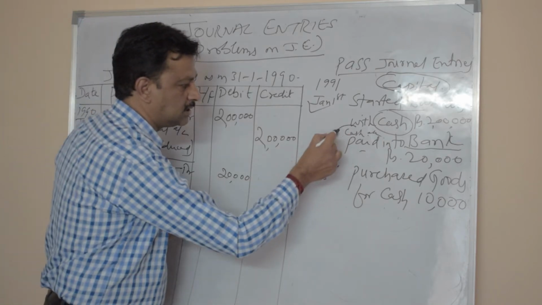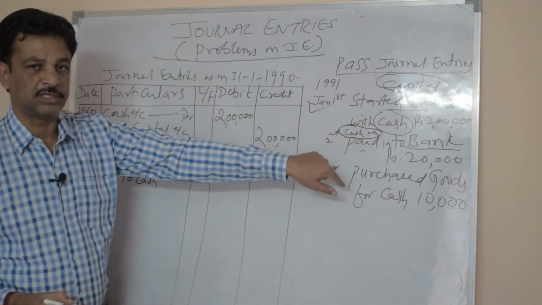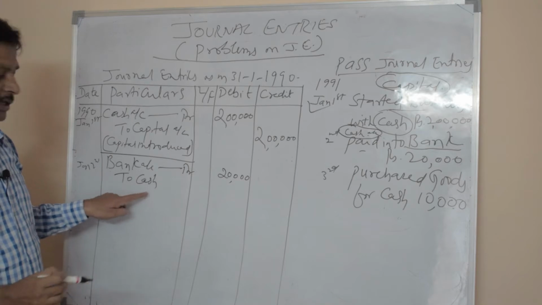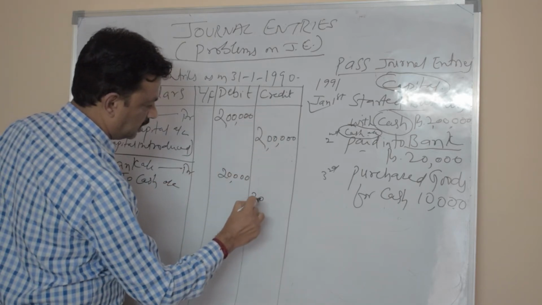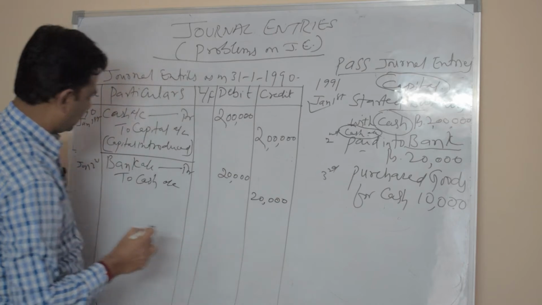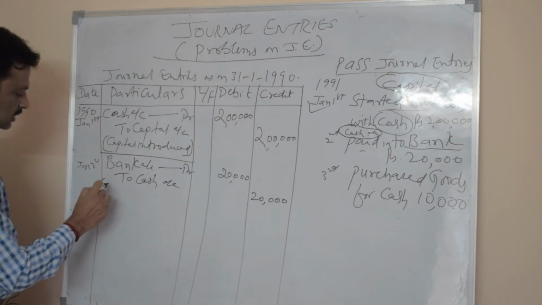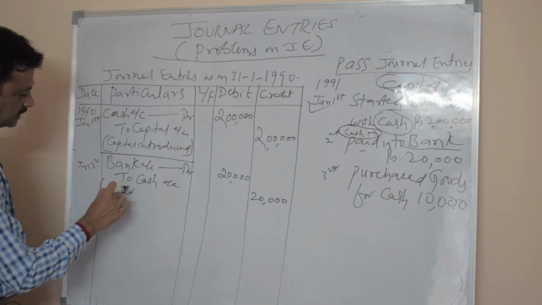Here cash is an asset but cash account is decreased. So whenever an asset is decreased, it should be credited. On the credit side you write 20,000. The narration, the meaning of this, is paid into bank.